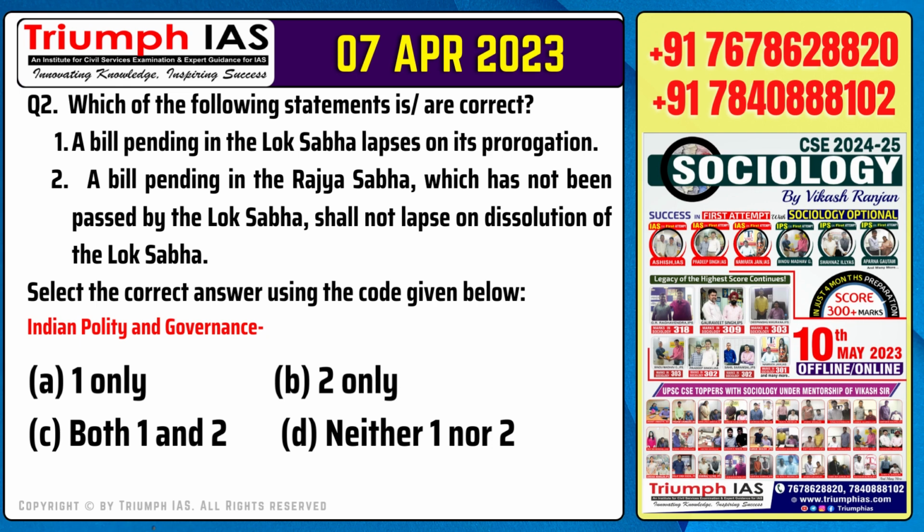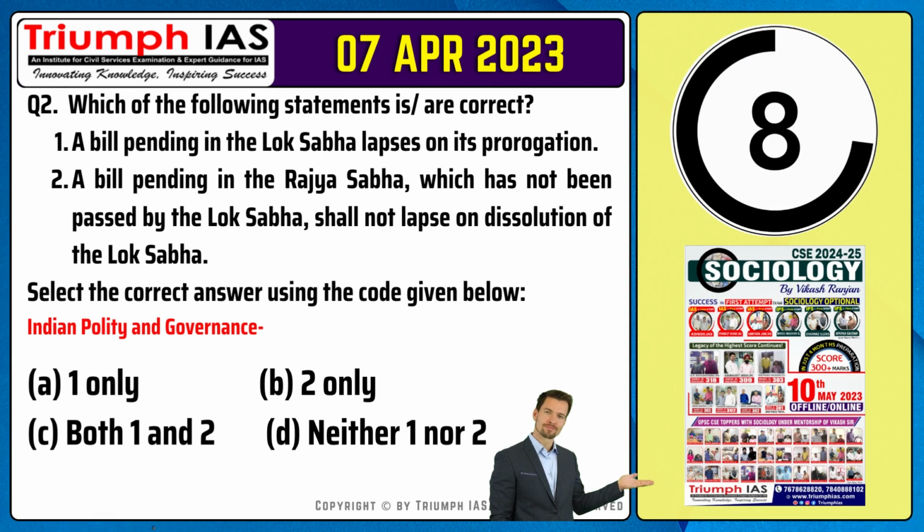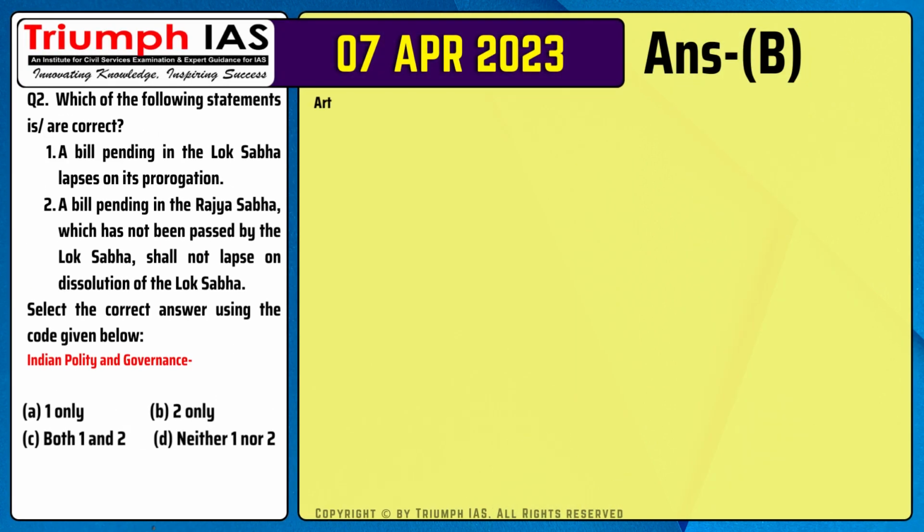Select the correct answer using the code given below. Option A, 1 only. Option B, 2 only. Option C, both 1 and 2. Option D, neither 1 nor 2. The correct answer is option B.